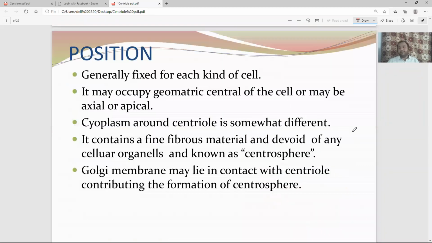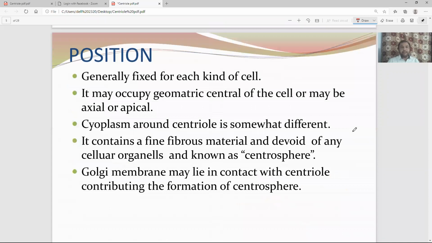Position: where do you find it in the cell? Generally, they are fixed for each kind of cell. Position, cell-wise, remains constant. It is fixed per cell, but when you draw the typical animal cell diagram, you draw the centriole near the center, near the nuclear membrane. So you can say it may occupy the geometric center of the cell, and when the cell is dividing, you can see the centriole present on the axial or sometimes apical surface at the pole.